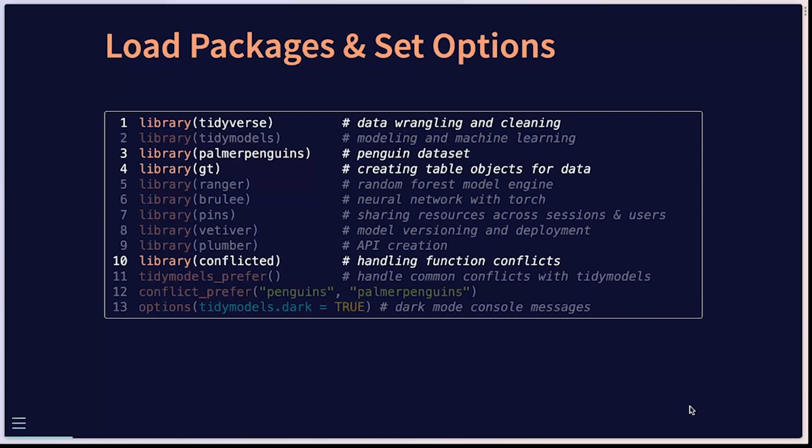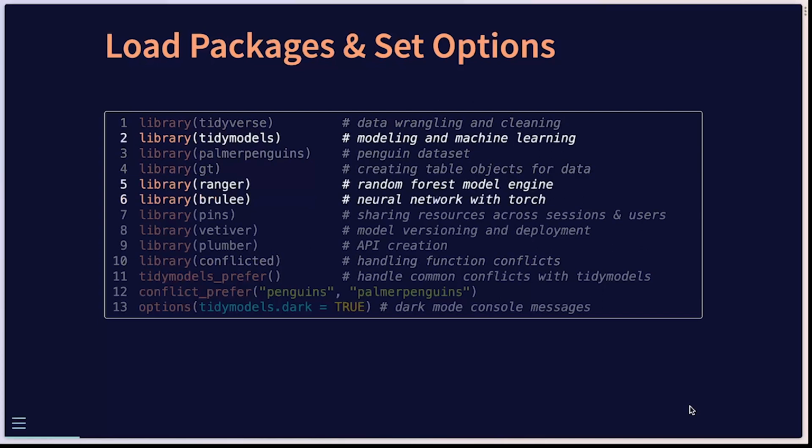And then we're also using the conflicted package to handle some of the conflicts that pop up with using this large number of packages. We'll be using the tidymodels system and also a few other packages that we need to install, such as Ranger for our random forest model that we'll be building, and Brulee, not sure how you say it, to create neural networks using the Torch framework.